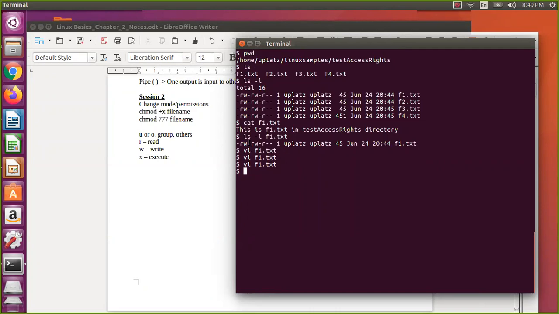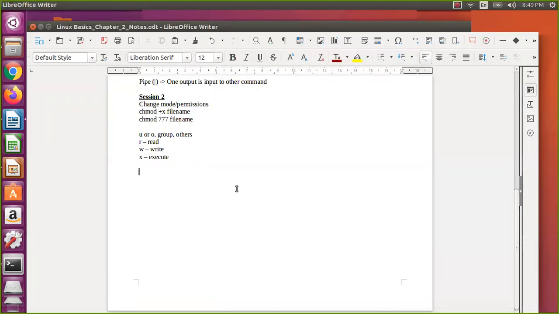That's what you are able to do with cat, and you are able to view and modify. So you can change this particular thing. That's what change mode, or change permissions, actually does. So you can do it in both ways. This is called the symbolic way. One is symbolic mode, which is with symbols.